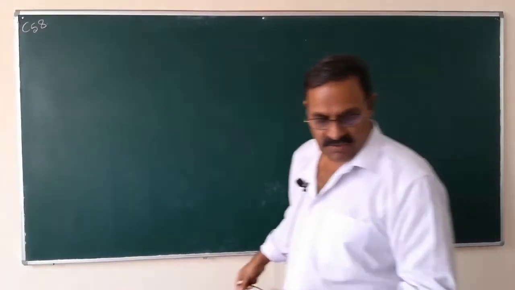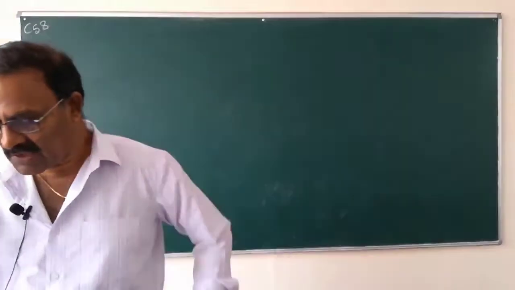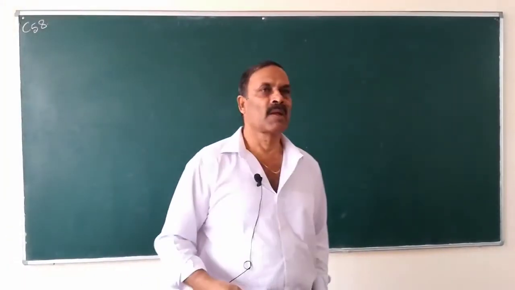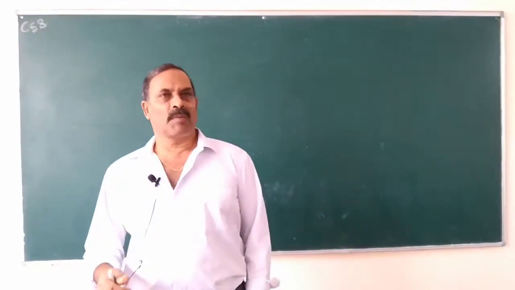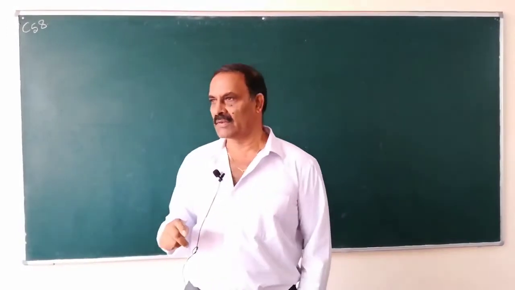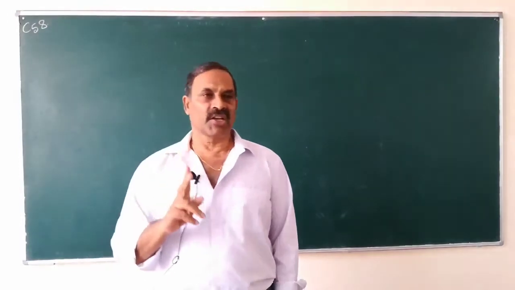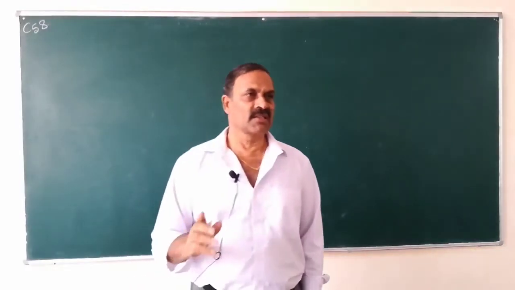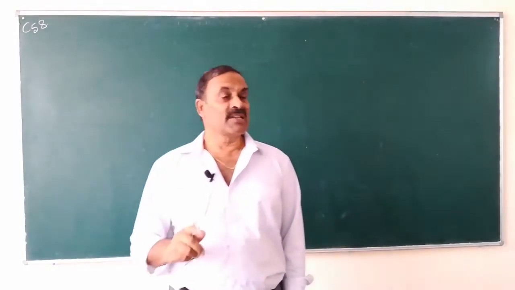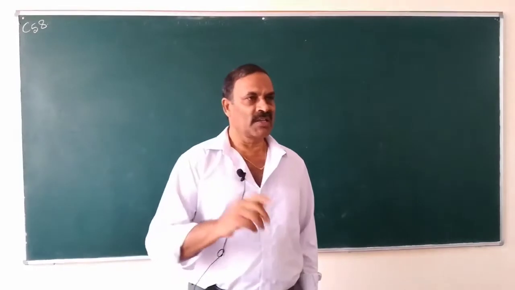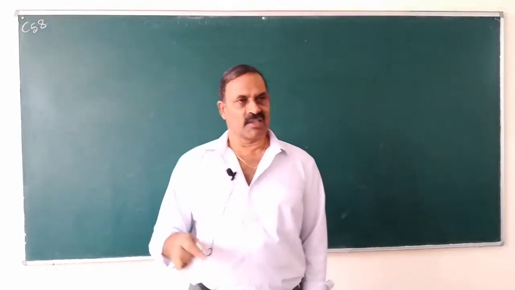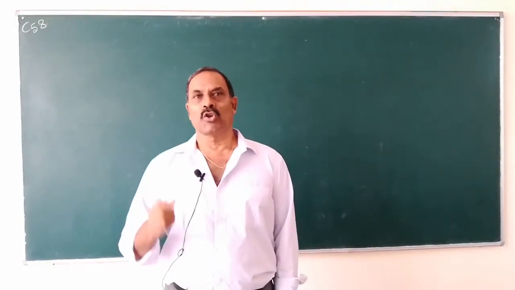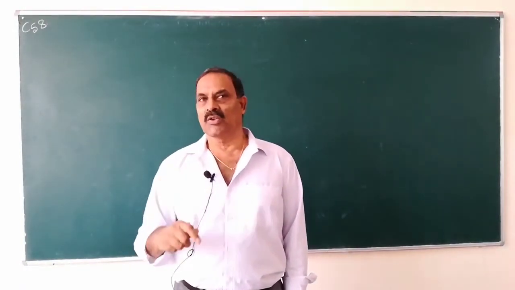So, dear students, in the last classes we were discussing the preparation of amines. Amines can be prepared by four methods: number one, by the reduction of nitro compounds, by the reduction of nitriles, by the reduction of amides, Hofmann-Bromamide degradation, ammonolysis, and lastly phthalimide synthesis. So, how are nitro compounds converted into amines?